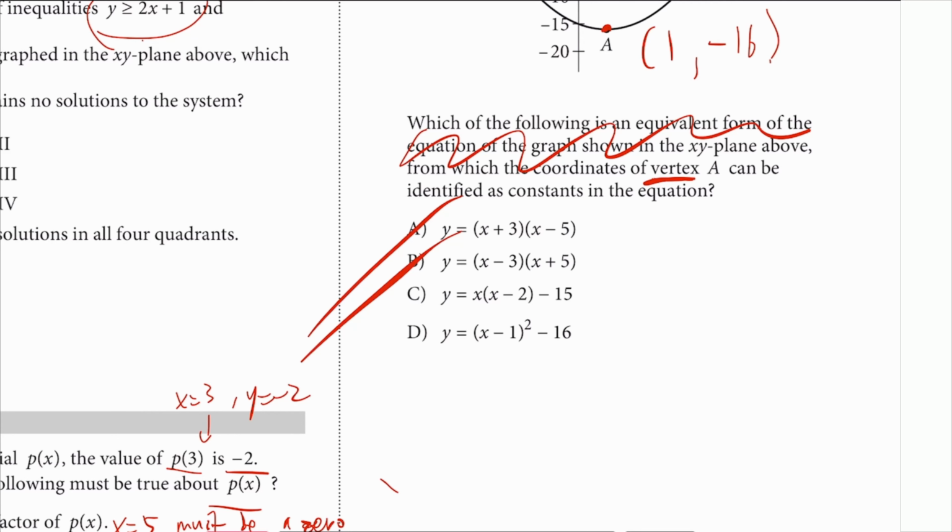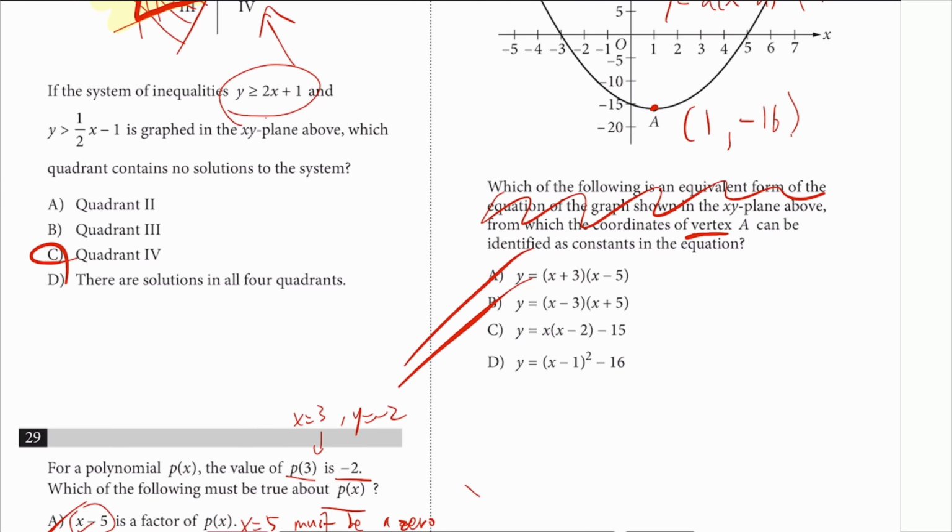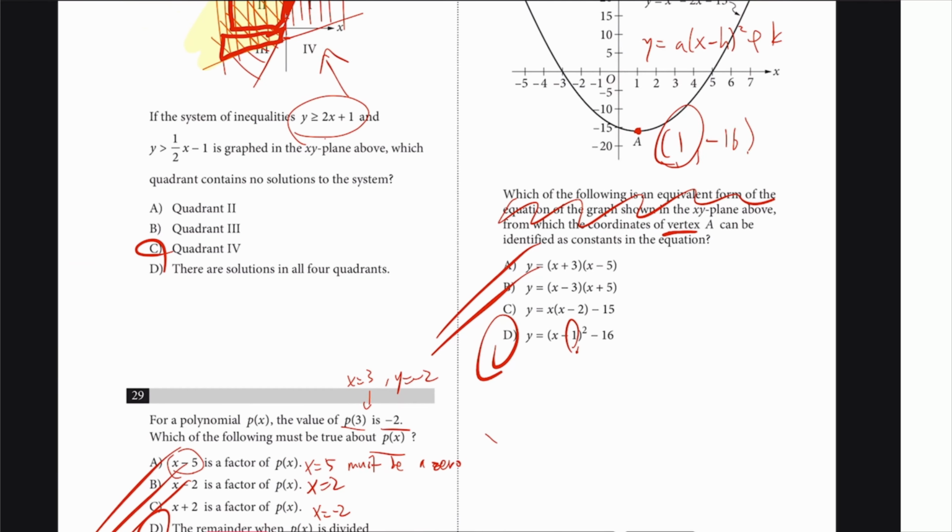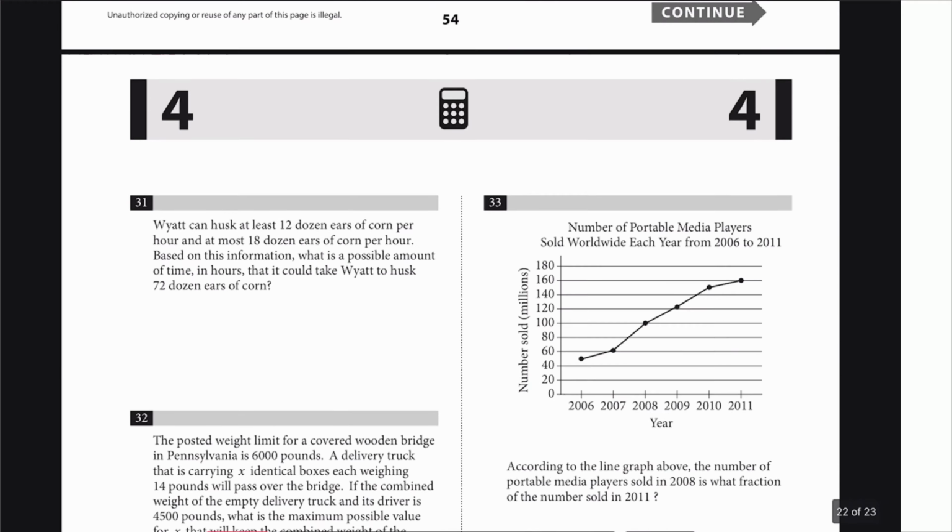And C and D, well, it could be kind of tricky for the y value: is it 16 or -15 or -16? But if you look at the x value, x is 1 for sure. And D has the 1 next to the x in the vertex form. Pretty easy question.